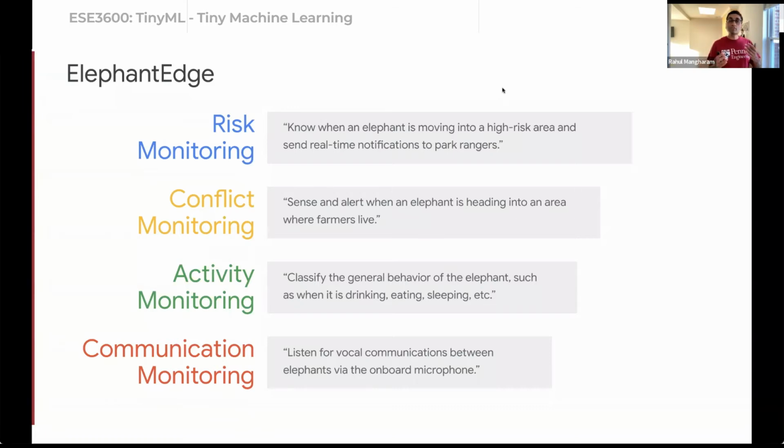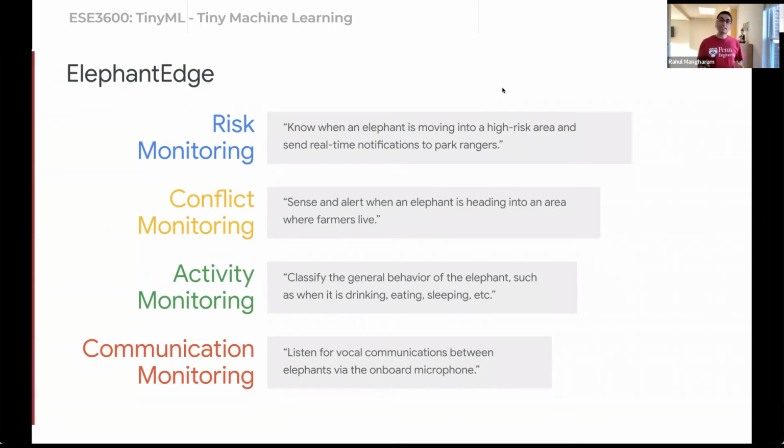We might also be able to do communication monitoring. What we mean by that is by sensing sound, we may be able to understand how these animals are actually communicating to each other. But in order to do all of that, we need TinyML. We need to be right there where the data is, where we can capture that information, those sounds, those signals, where all of this is, so that we can do real-time machine learning right at the source. And these are all remarkable applications of TinyML.